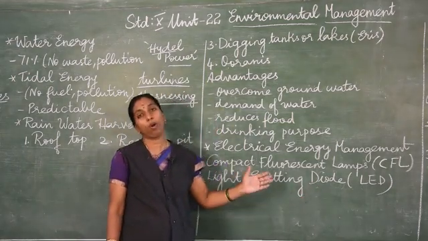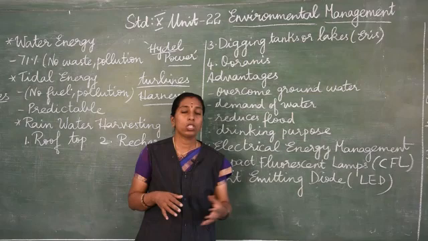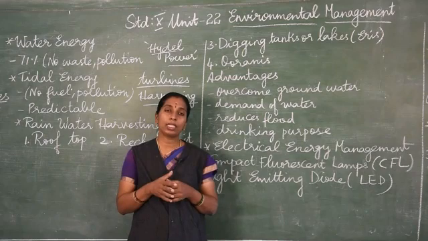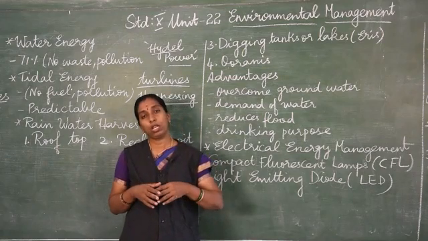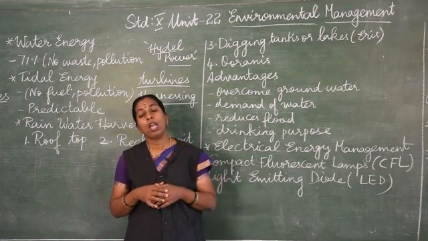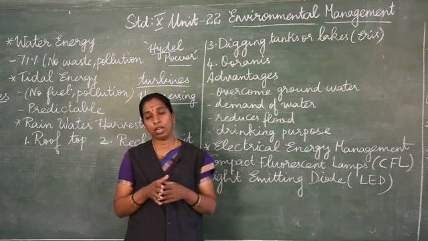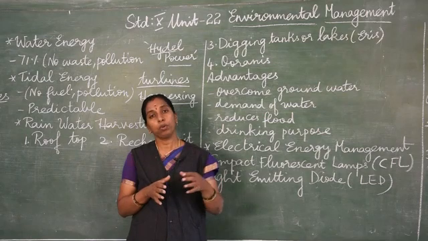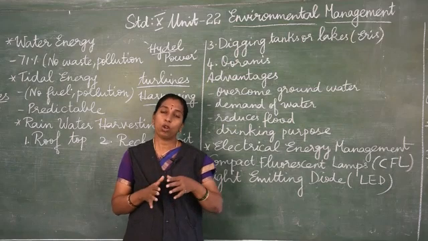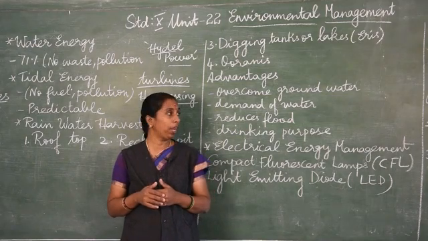Light emitting diode bulbs and compact fluorescent light bulbs can be used to conserve energy. Apart from this, at home or at school, we can switch off the lights and bulbs when not in use, use a solar water heater system rather than the ordinary one, switch off mobile chargers when not in use, and use solar cookers or solar water heater systems to conserve energy. For domestic purposes, all these methods are widely used to conserve energy.